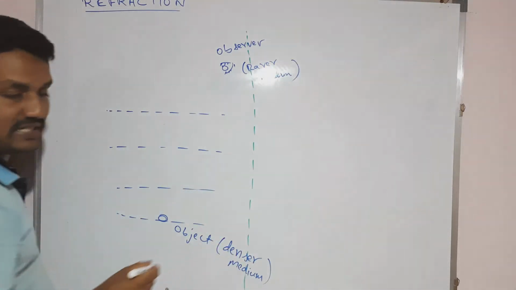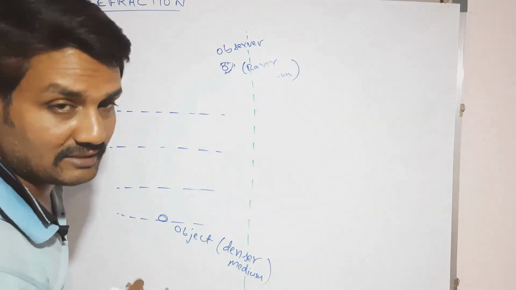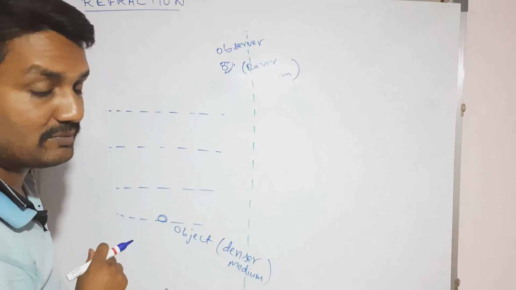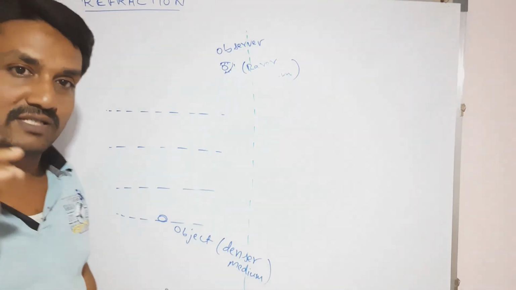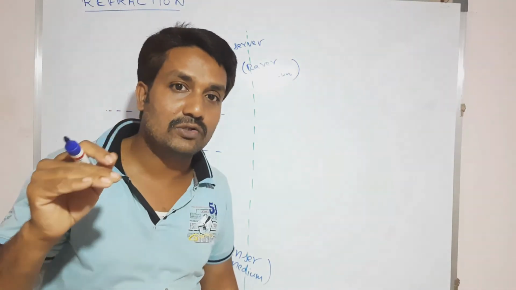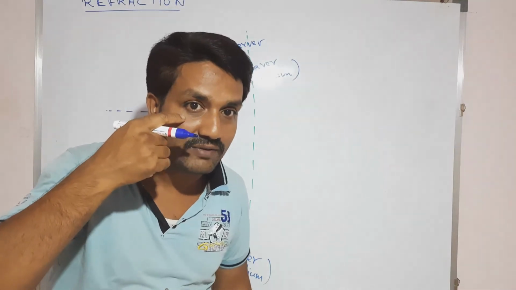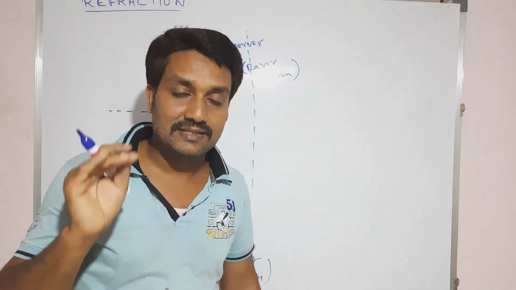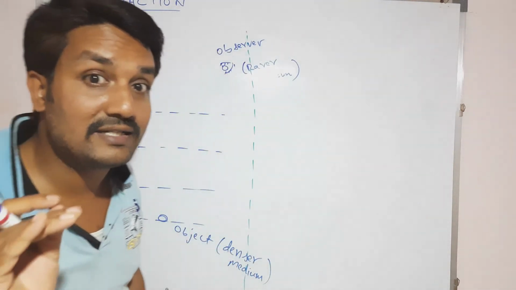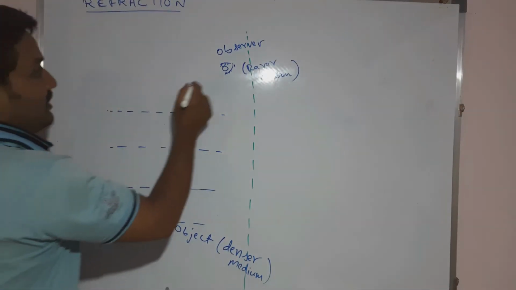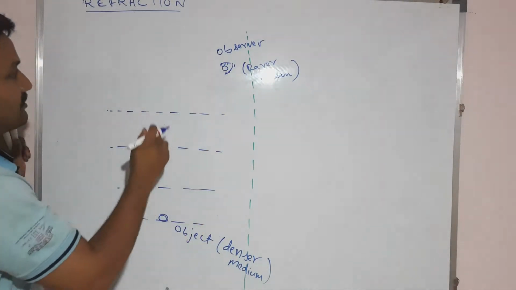Then what is your aim here? To determine the apparent depth, not the original depth. Apparent depth means what an observer observes with the naked eye. Now he is observing the depth.